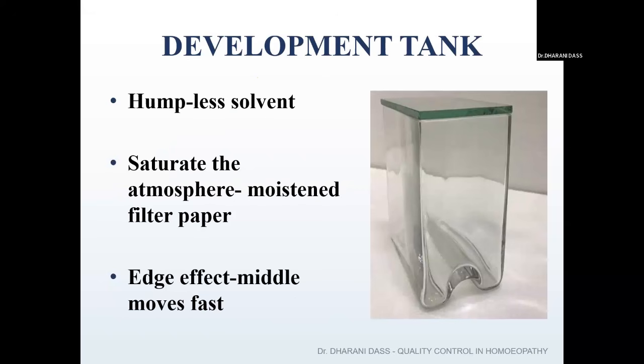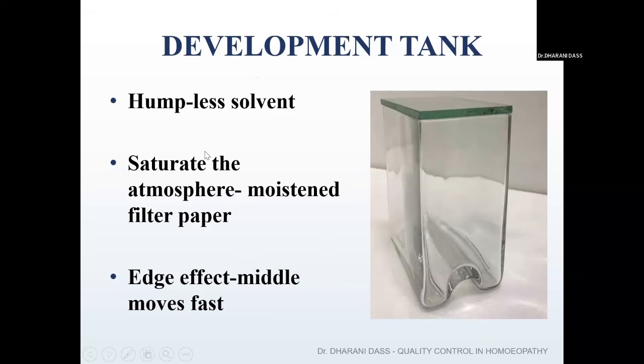And this is a development tank. Your development tank is nothing but a transparent rectangular tank. It is a very thick-walled glass chamber. You can see there is a lid over it. In the bottom part, you can see there is a hump. What is the reason for this hump? If the bottom of your tank is a flat surface, you need a large quantity of solvent for the chromatography. But because of the hump, a smaller quantity of solvent can be used. That's the reason why the hump has been kept in the development tank.